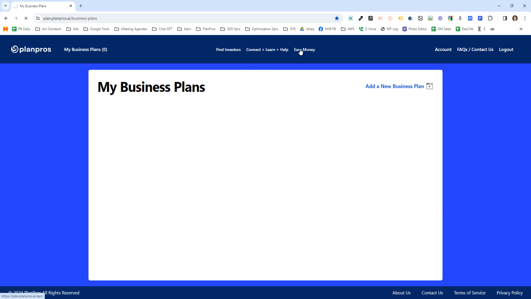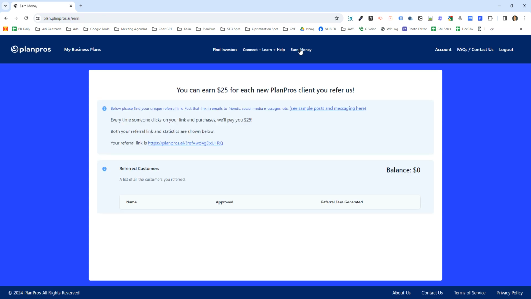First off, Earn Money. This is where you can earn money by promoting PlanPros to friends, colleagues, on social media, etc. You have a unique referral link right here on the bottom, and you can hand out this link anytime. Somebody purchases from this link, we're going to pay you $25. So that's the Earn Money tab.